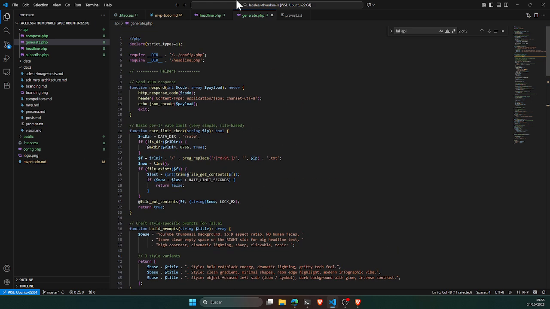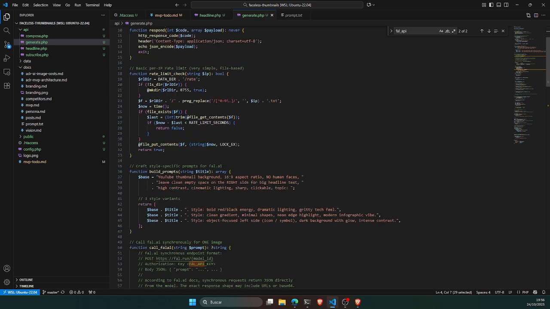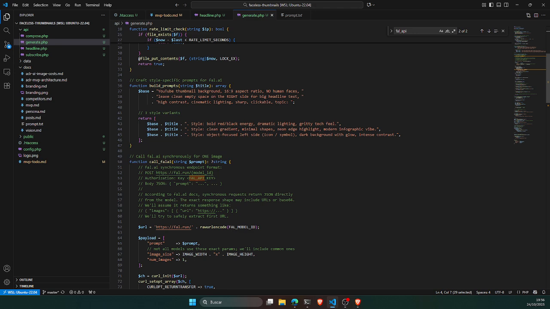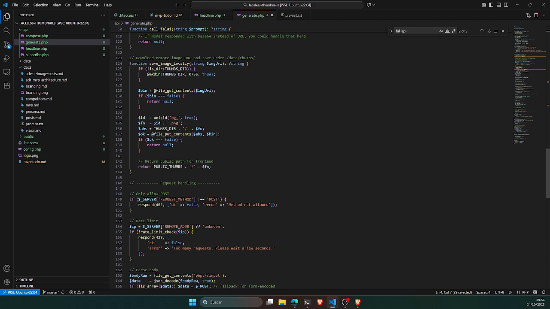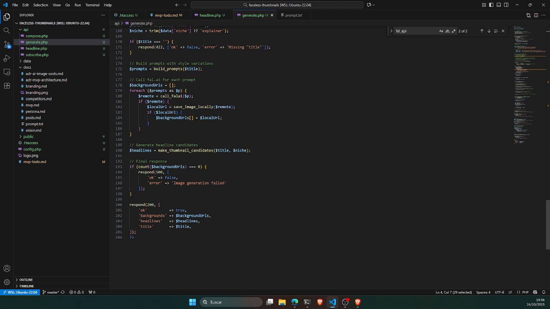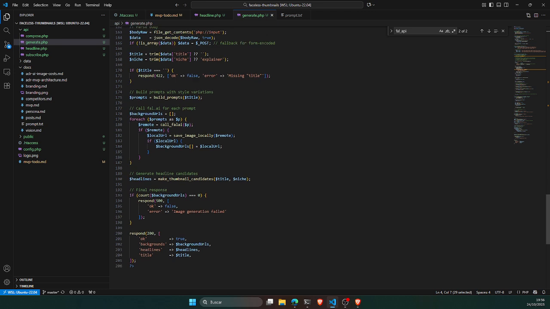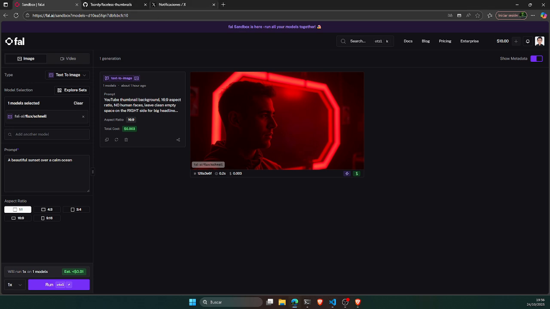So yeah, I've been working in the generate part where it takes the config file and then it calls Fal AI to execute the different prompts. Here basically it was a code generated by the AI, but I was first also opening the account in Fal AI and running some tests. So here you can see I just created an account with my own GitHub, and I've been using the model that it suggested, that is this Flux Schnell, and by setting this a YouTube thumbnail background with this aspect ratio,